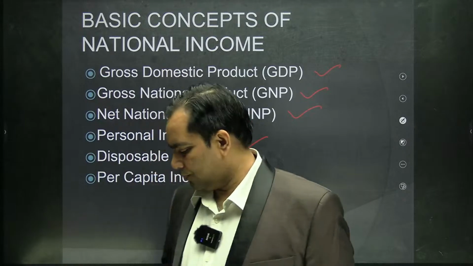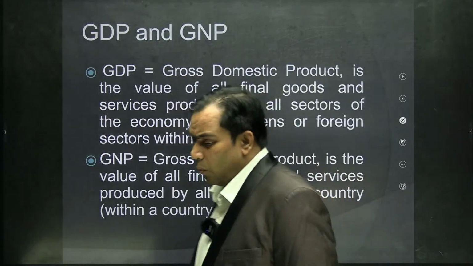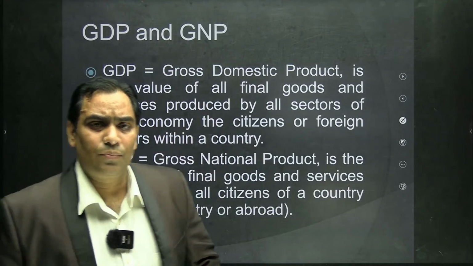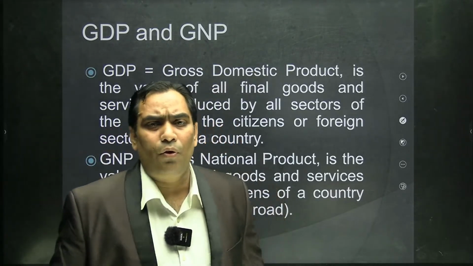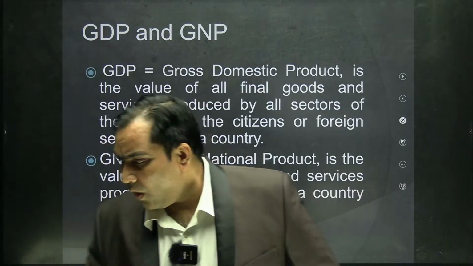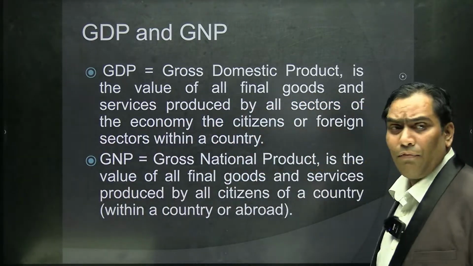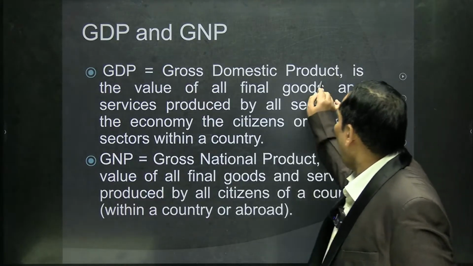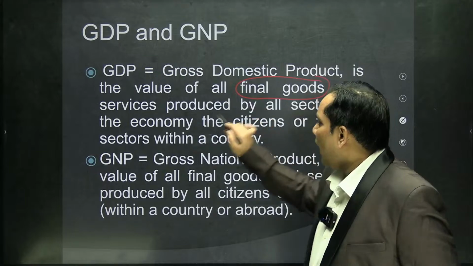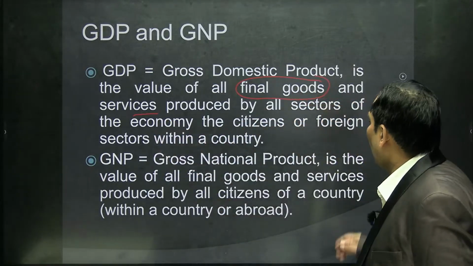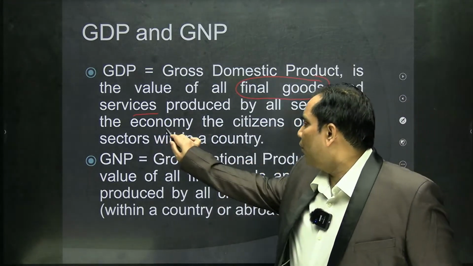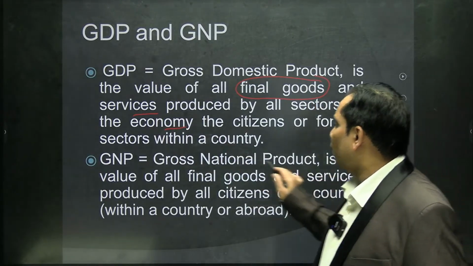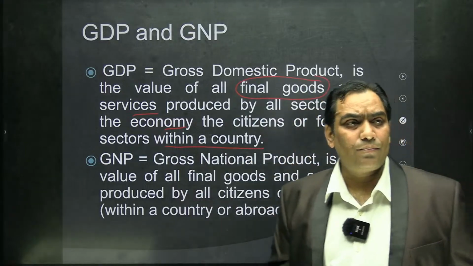So, what is the meaning of GDP? Please try to understand, and I will simplify for you. GDP refers to gross domestic product, and it is the value of all final goods and services produced by all sectors of the economy, the citizens or the foreign sectors, within a country.